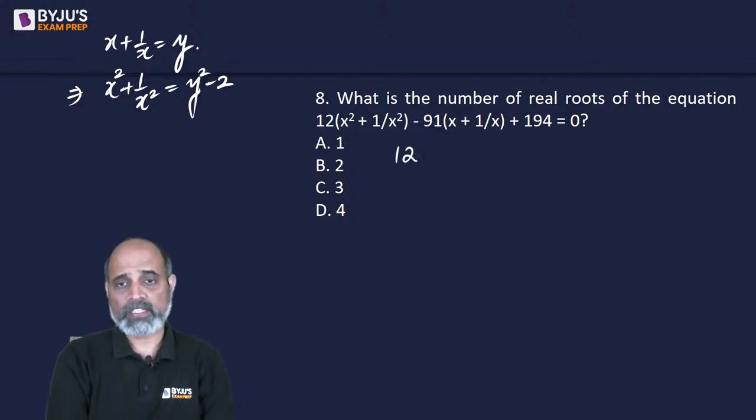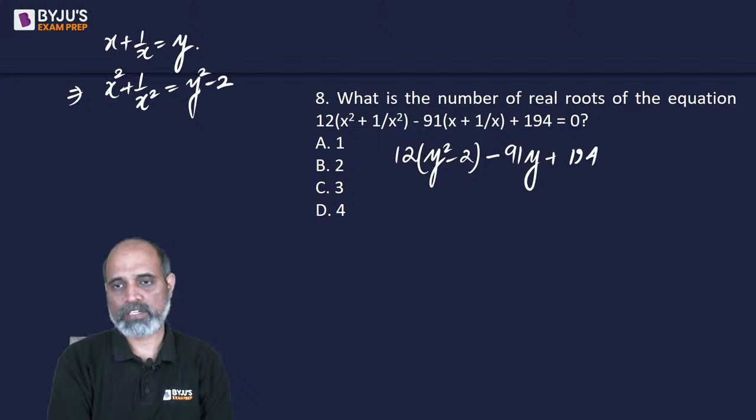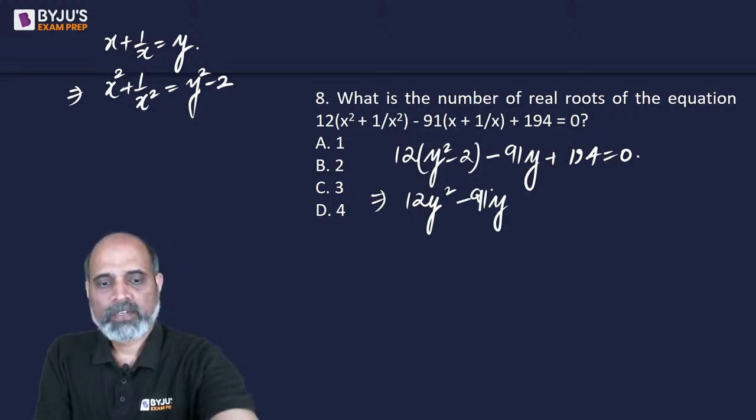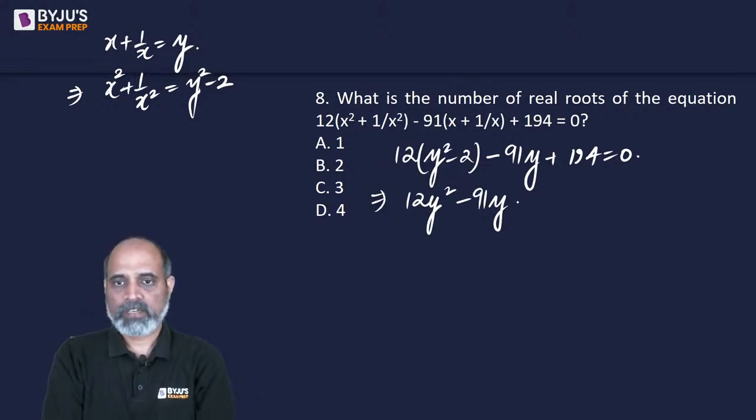So we can rewrite this as 12 times y square minus 2 minus 91y plus 194 is equal to 0, or 12y square minus 91y minus 24, so that is plus 170 is equal to 0.